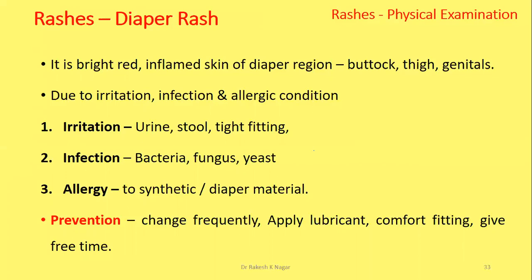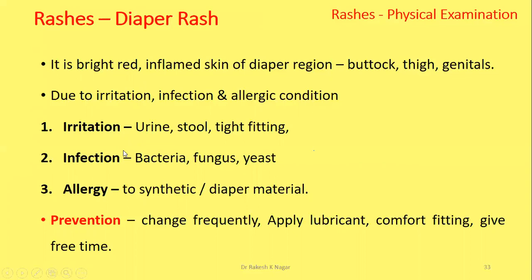When bacterial infection comes to the diaper rash, it may convert into boils, ulcers, and severe rashes. The causes are irritation, infection, and allergic condition. The most common cause of diaper rash is irritation.